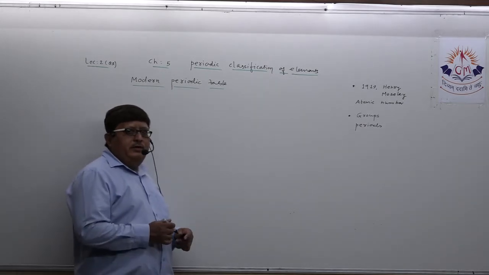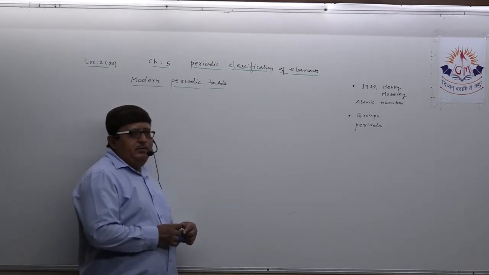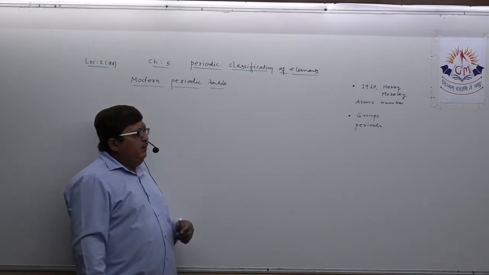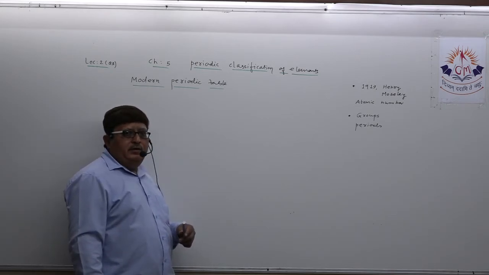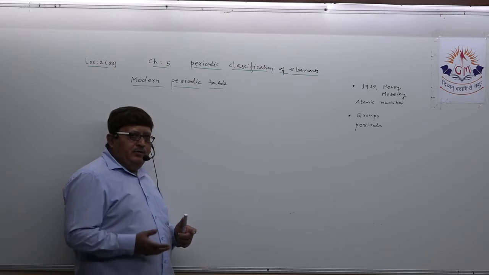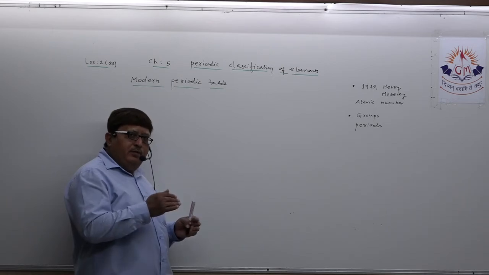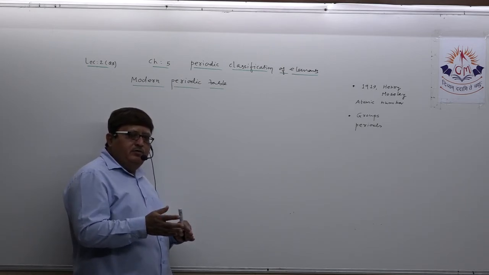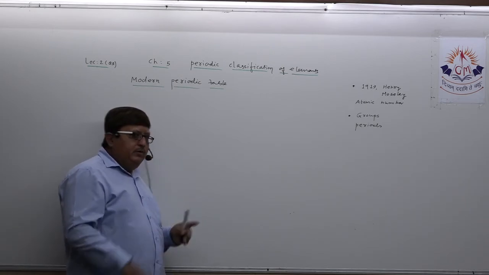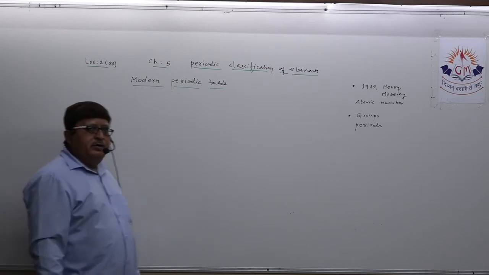The first sentence you should mention can be this: in 1917 AD, Henry Moseley invented atomic number, and then the modern periodic table was developed in reference to Mendeleev's periodic table but based on atomic number.